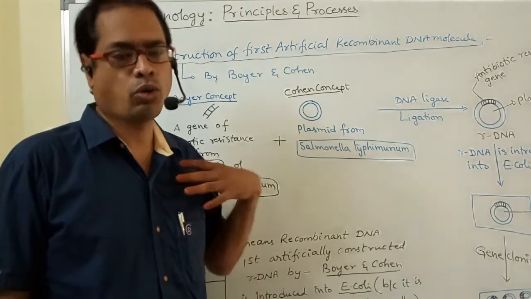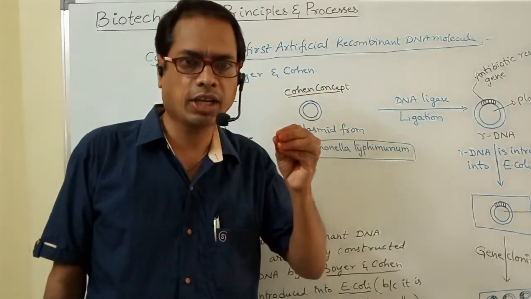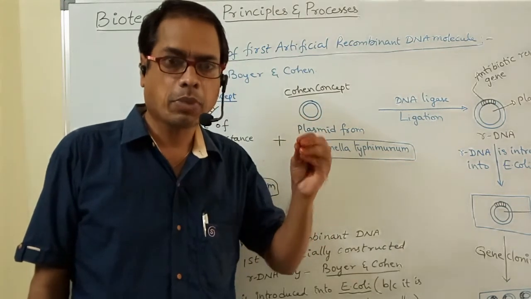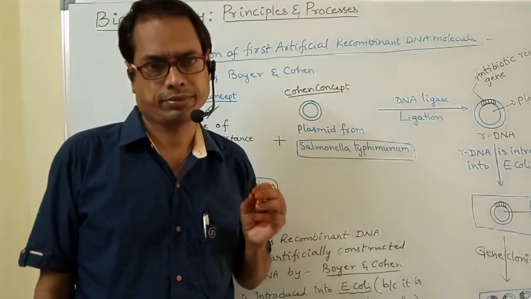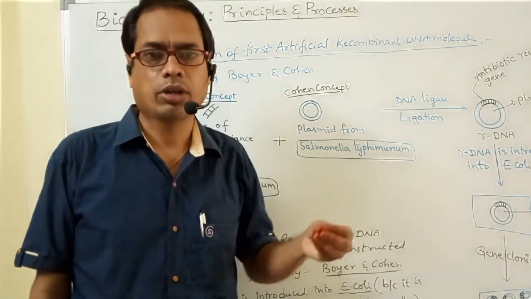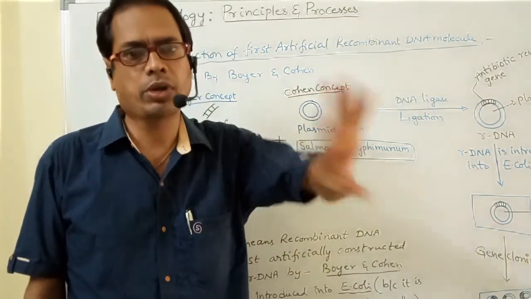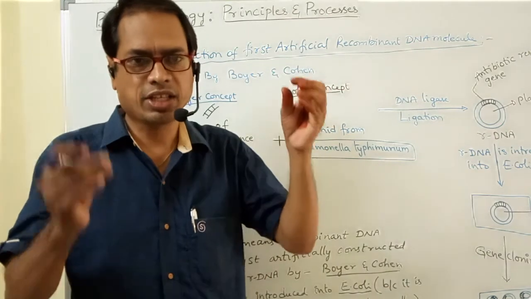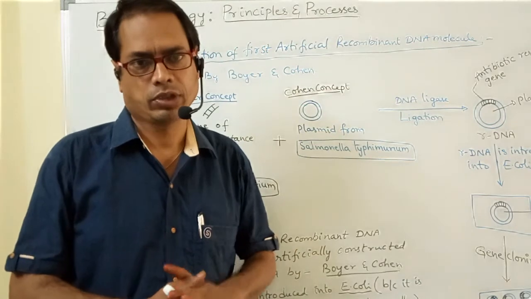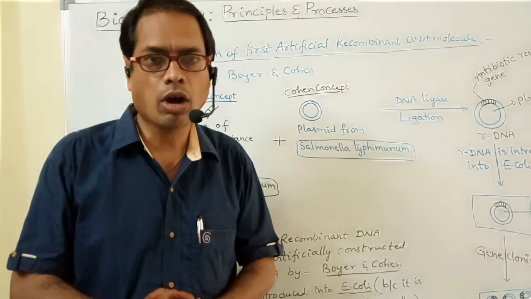Boyer and Cohen. First of all, the antibiotic resistance gene is isolated from a plasmid of Salmonella, and we have to take a vector, that is a plasmid, also isolated from Salmonella, and this desired gene is integrated into the plasmid. Then rDNA will be formed. rDNA full form: recombinant DNA.